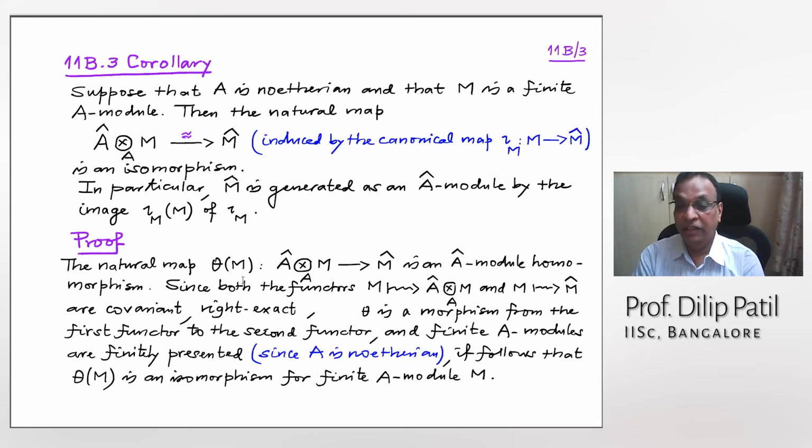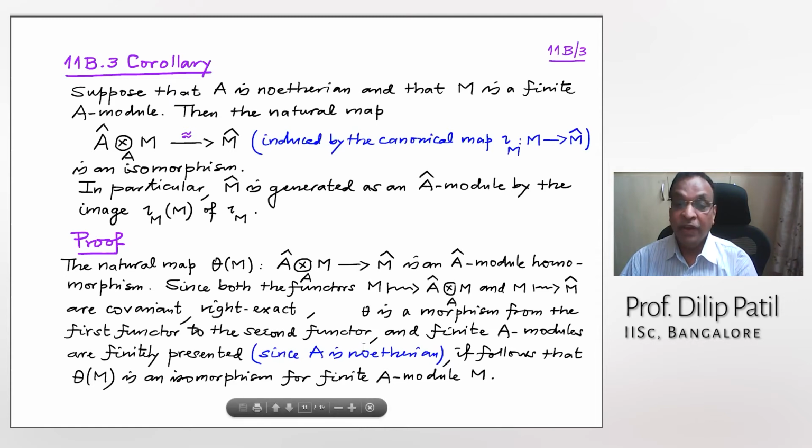I think Indranath has done sufficient homological algebra to make sense of what I have written. So theta is a morphism from the first functor to the second functor, and finite A modules are finitely presented, because our modules are finite and the ring is Noetherian.